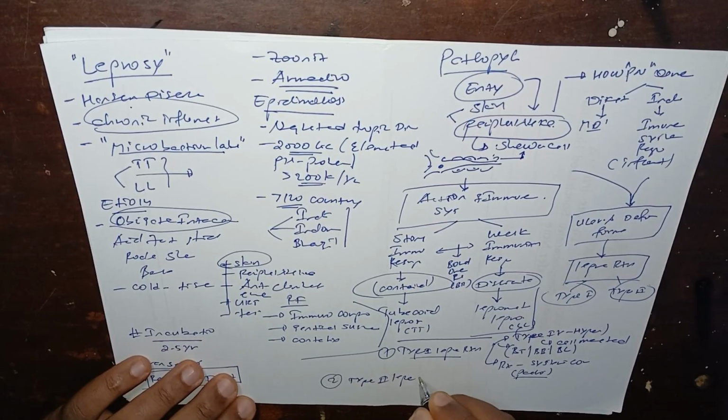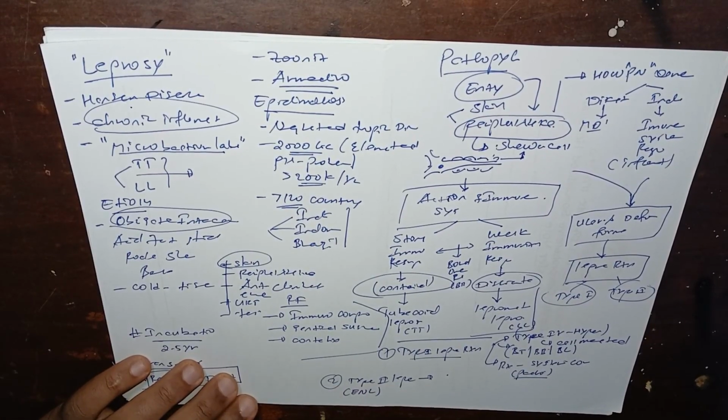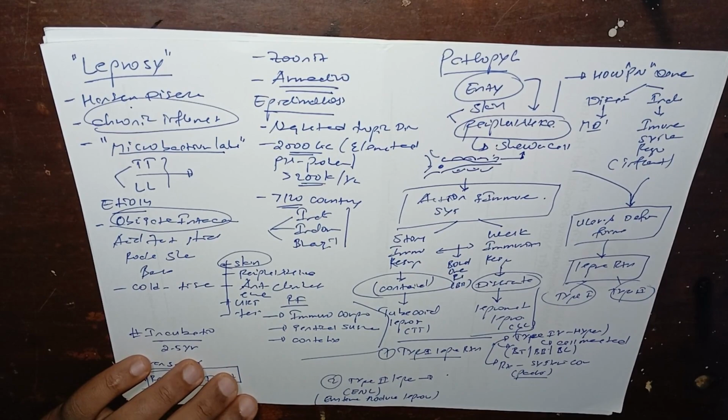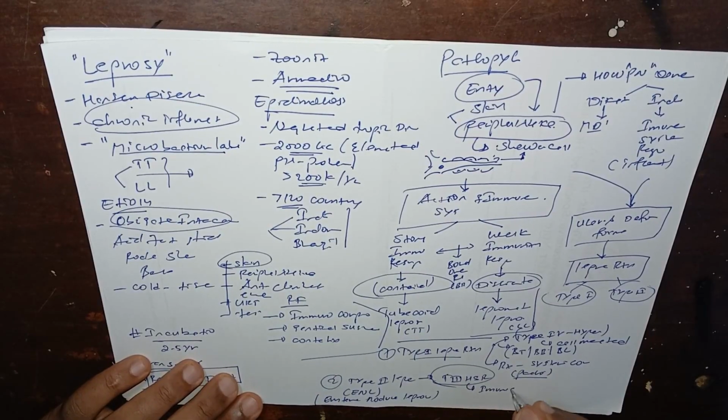Type 2 lepra reaction is characterized, sometimes people call this erythema nodosum leprosum, ENL. And this is also a type 3 hypersensitivity reaction. In type 3 hypersensitivity, there is a formation of immune complex.